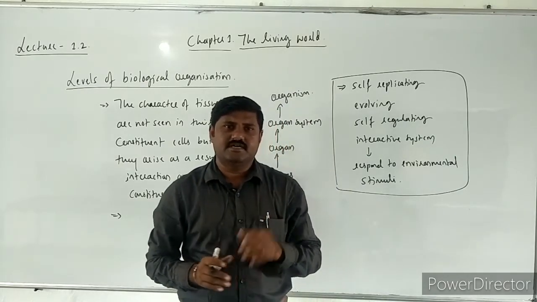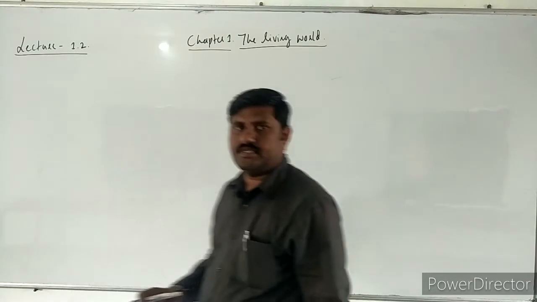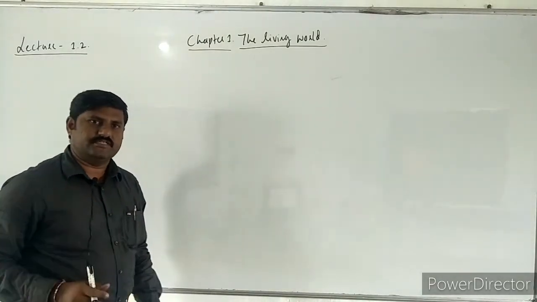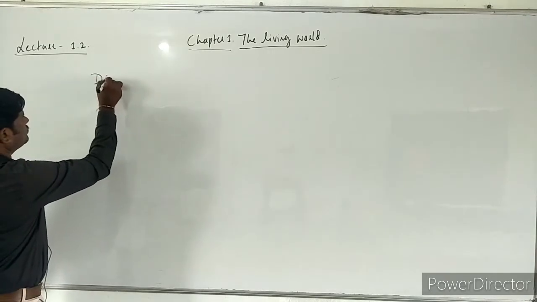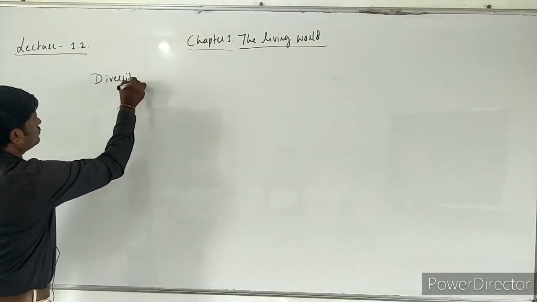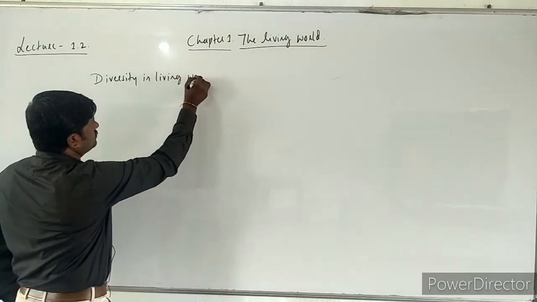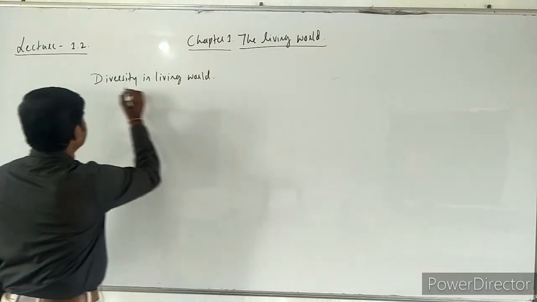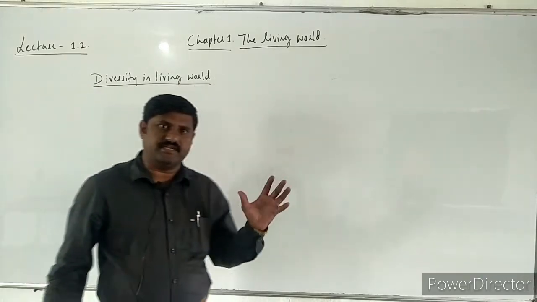Next one is diversity in living world. Yes, next topic is diversity in living world. What do you mean by diversity in living world?